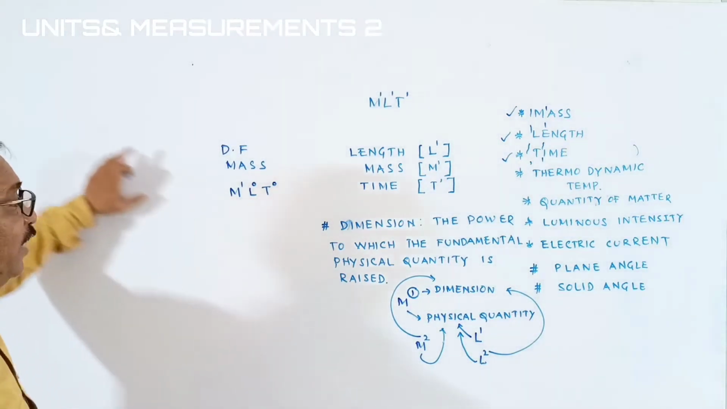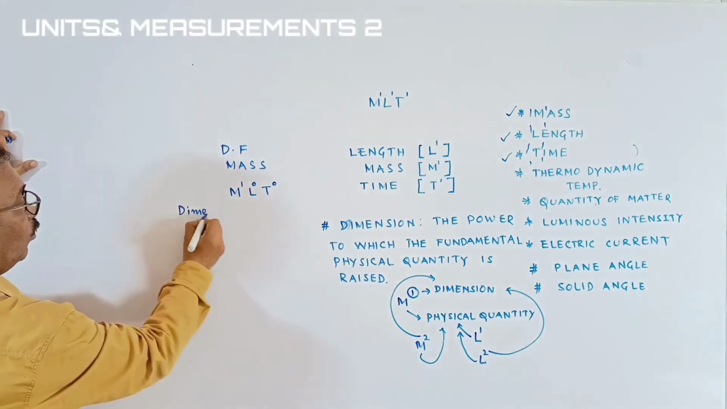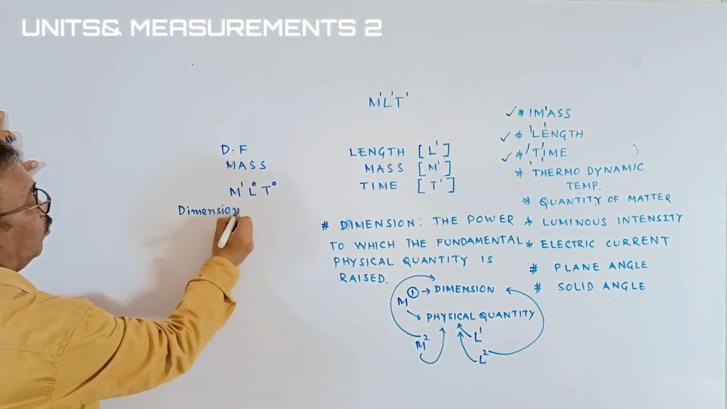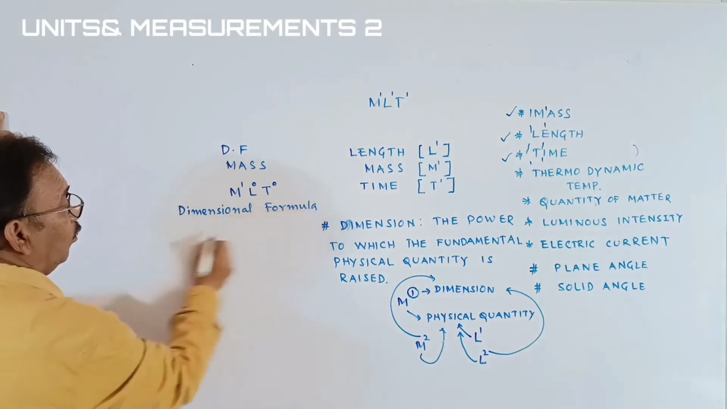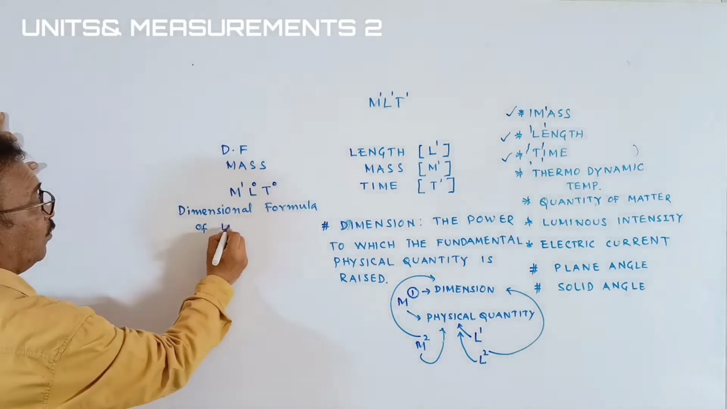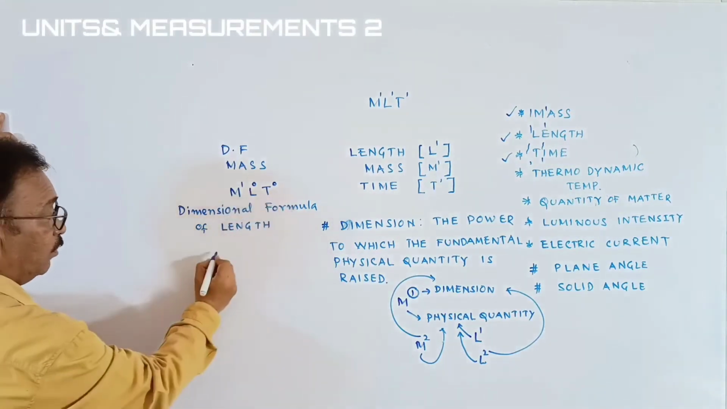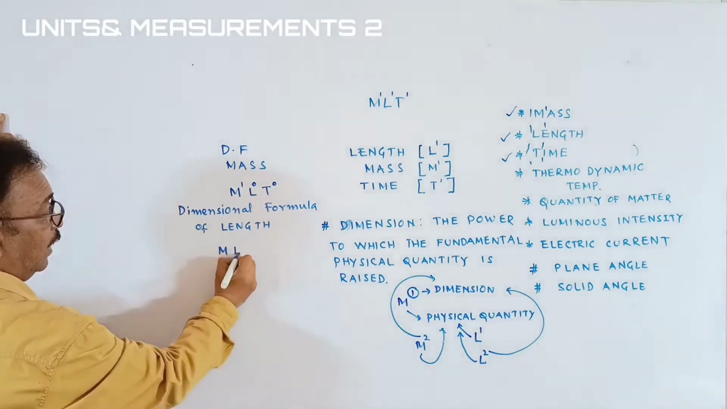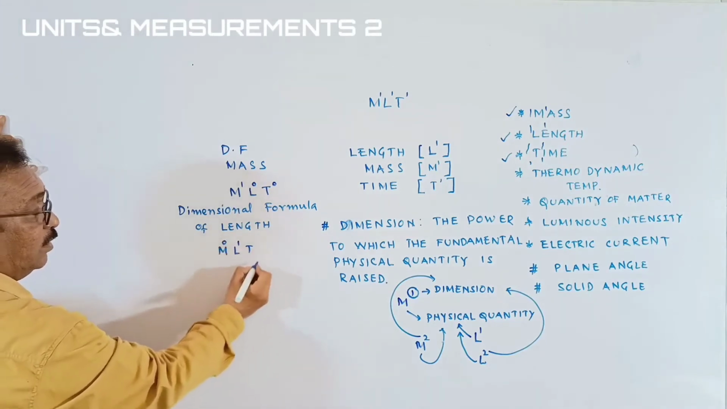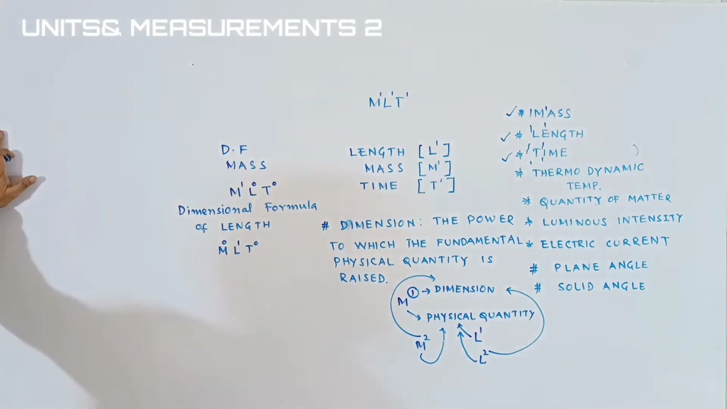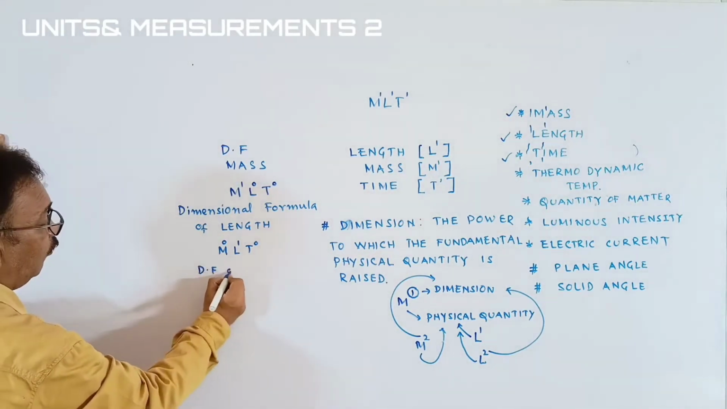See, students, in the same way, we are writing the dimensional formula of length. Okay, students, how we will write? The same trick we have to write M, L, and T. This time, mass is 0, length is 1, and time is 0. Okay, students.